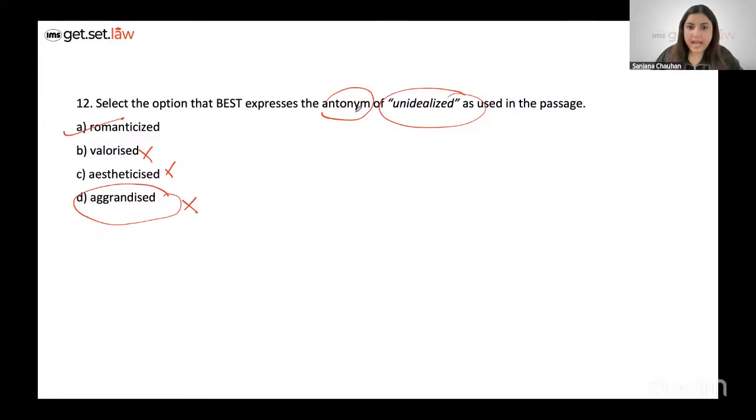I repeat, antonym of unidealize, right? Which is the opposite of unidealize. Simply put, opposite of unidealize would be idealize, which in this case is best expressed by the word romanticized, right? Something which is not romanticized is what unidealized means. Romanticize is when you really appreciate something, right? You sort of revere it, you sort of worship it, right? So the best option choice here becomes option A. This can be quite tricky. I can give you that much. Question number 12, I can expect a couple of students to make mistakes.